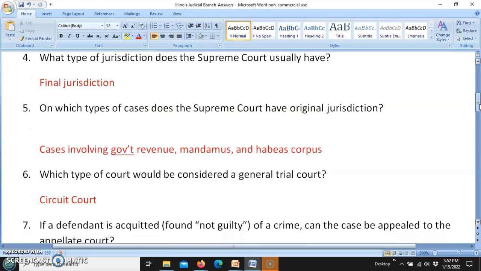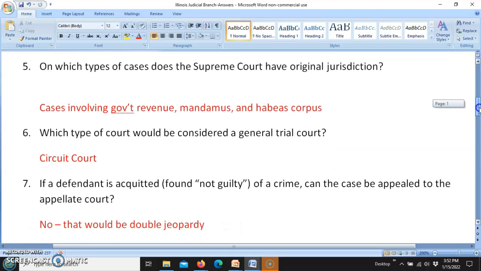Number 6, which type of court would be a general trial court? That, of course, would be the circuit court. The court of original jurisdiction is a general trial court.